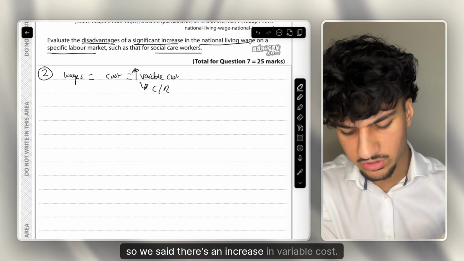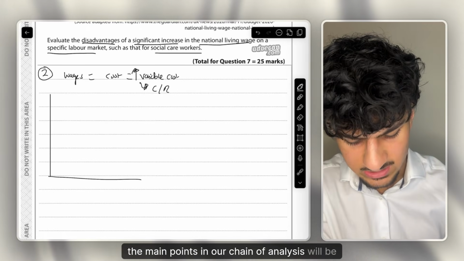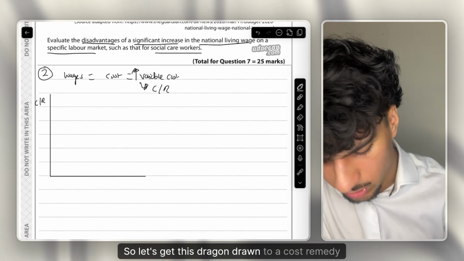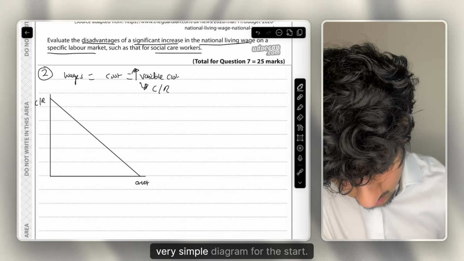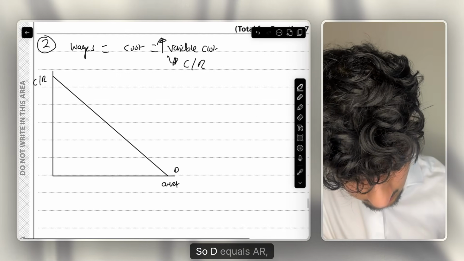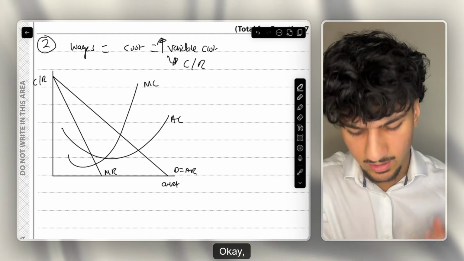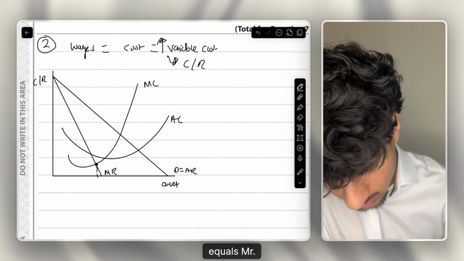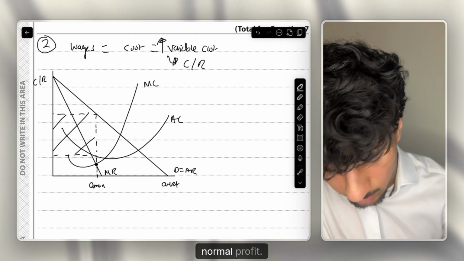Okay, so we said there's an increase in variable costs, and of course, first things first, the main points in our chain of analysis will be driven, as they should be, by our diagram. So let's get this diagram drawn. A cost revenue diagram, of course, very simple diagram for the start. So D equals AR, MR, AC, and MC. Okay, and now let's get this labeled up. Of course, labeling up the profit maximization point. MC equals MR. Pull down from there. Q mark. That's going to lead to this large box of supernormal profit.